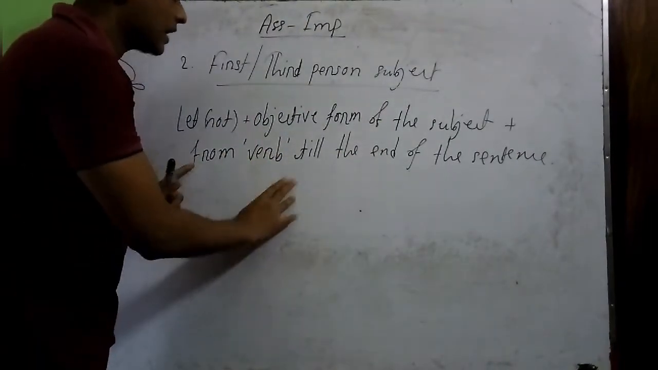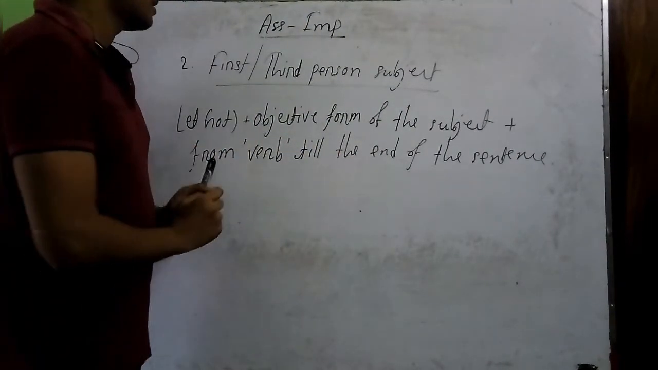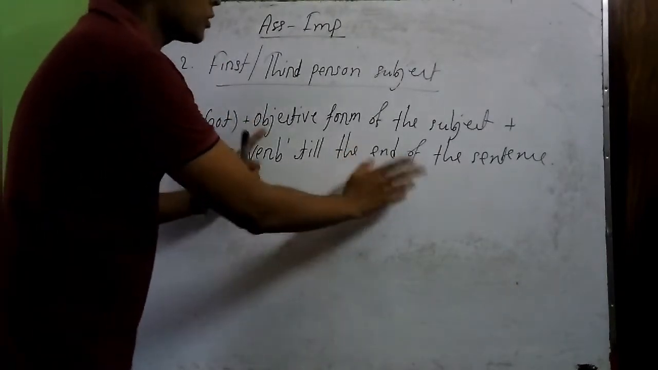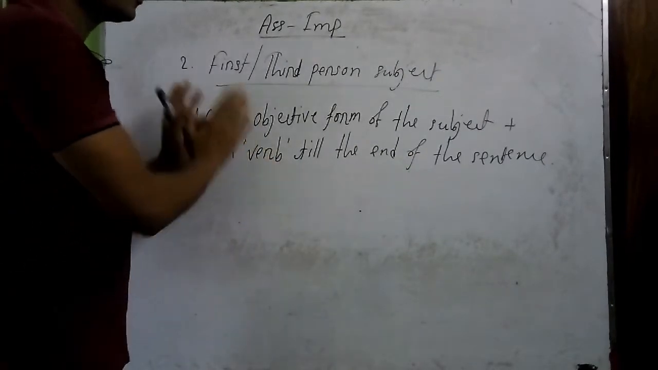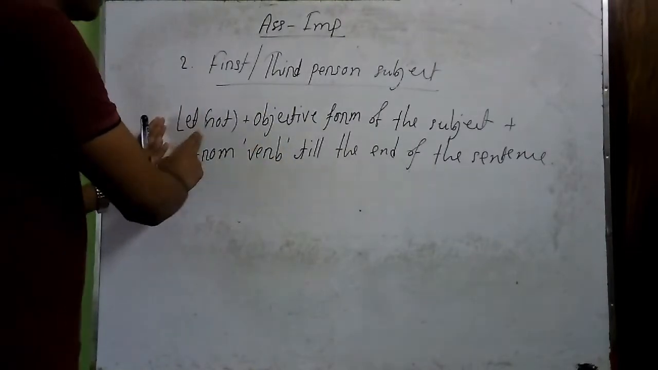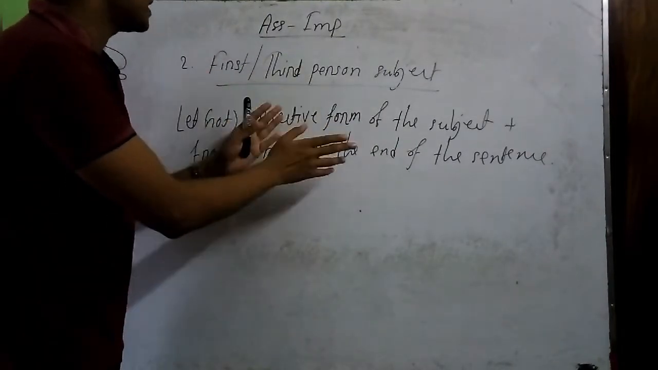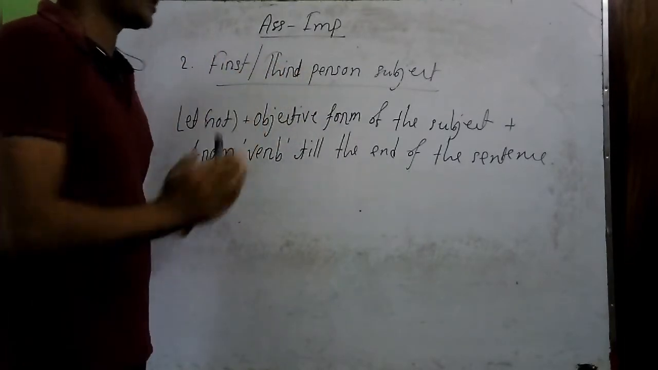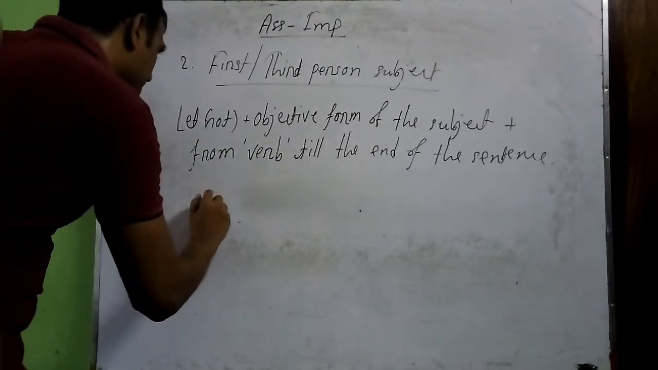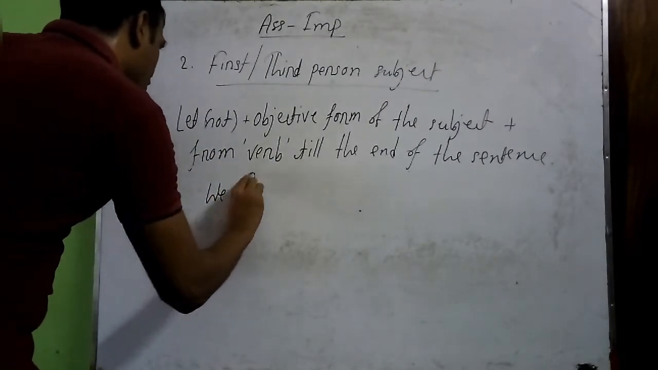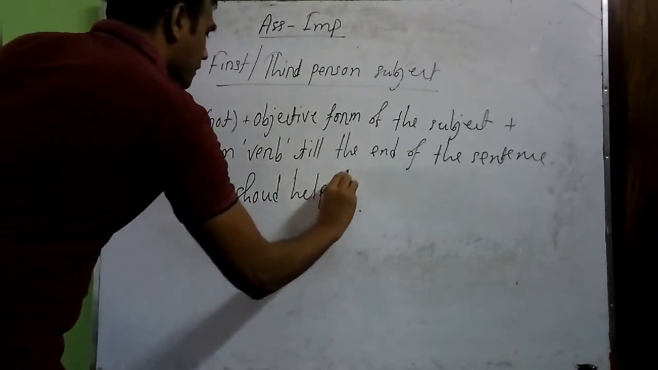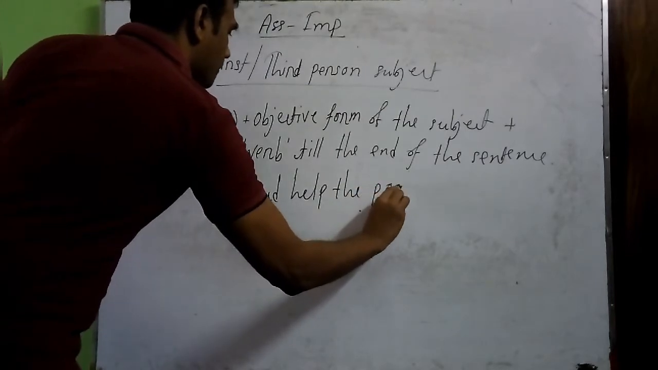So from here, actually we can sense rule number 1. That is from verb till the end of the sentence. Similar to rule number 1, but here is the difference that we have to take "let" and the objective form of the subject, that is either first person subject or third person subject. So let me first give you an example, then it will be clear. We should help the poor.